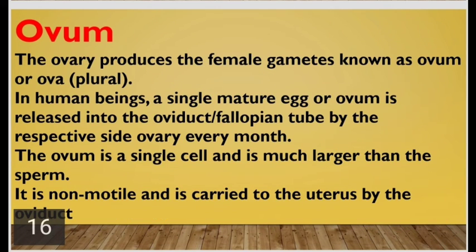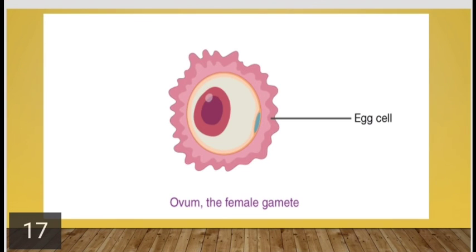Ovum. The ovary produces a female gametes known as ovum or ova. In human beings, a single mature egg or ovum is released into the oviduct or fallopian tube by the respective side ovary every month. The ovum is a single cell and is much larger than the sperm. It is non-motile and carried to the uterus by the oviduct. This is the image showing the female gamete or ovum.